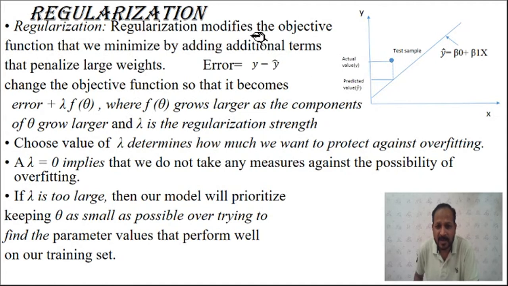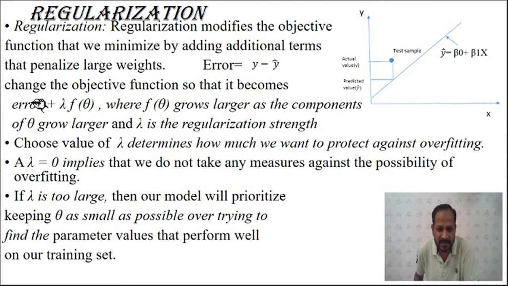So regularization modifies the objective function. Here the objective function is nothing but the error, y minus y hat, and we want to reduce the error. That can be done by minimizing while adding an additional term, which is called the penalty.